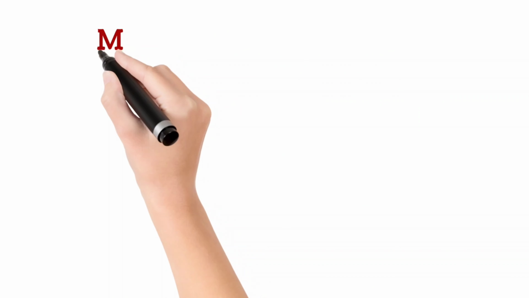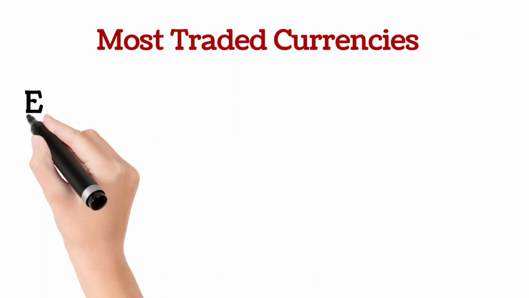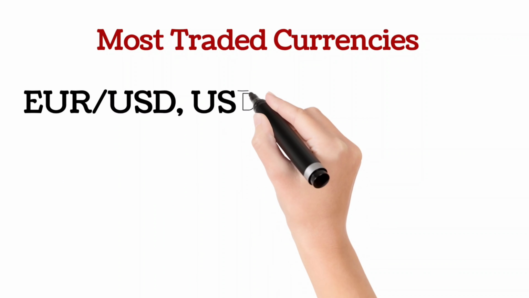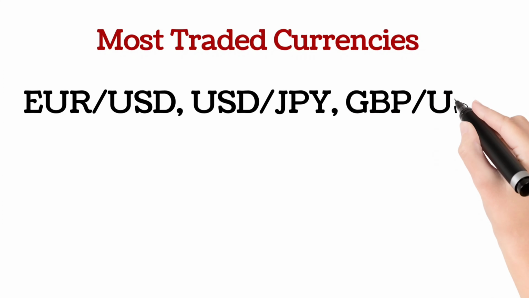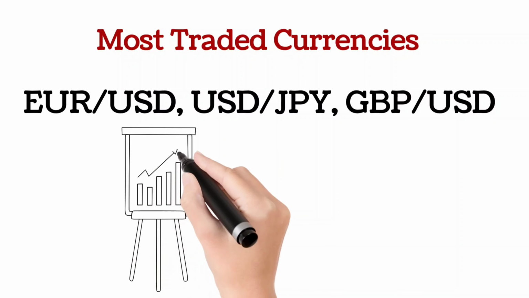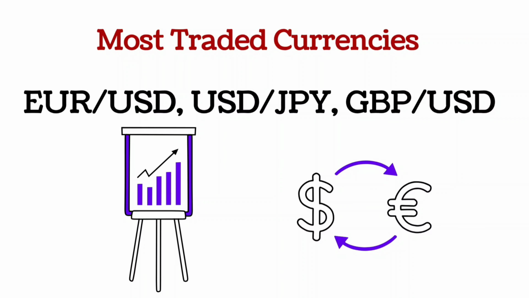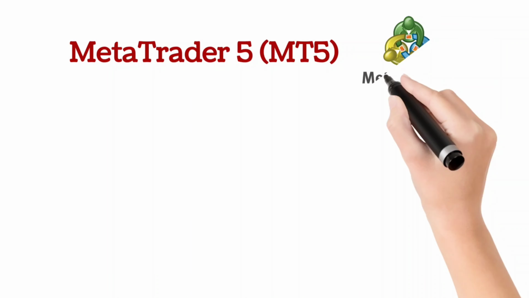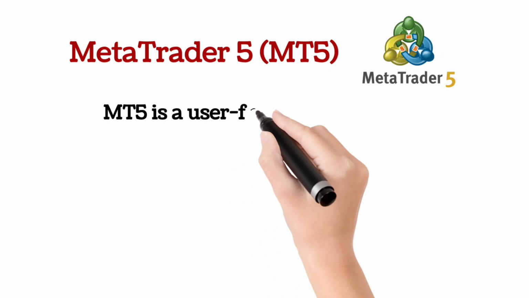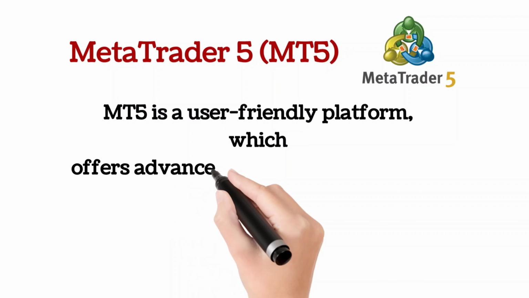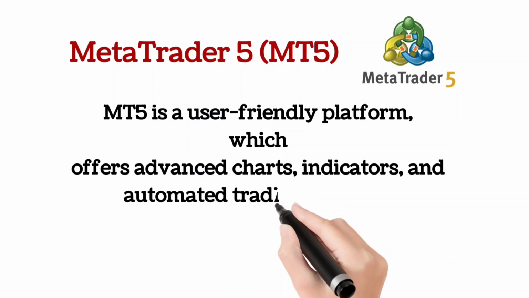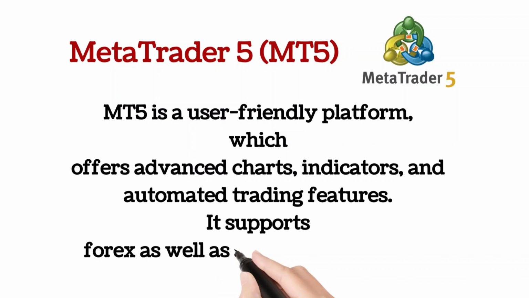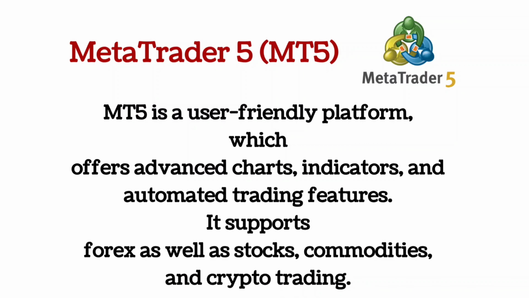Let's talk about the most traded currencies. EUR USD, USD JPY, GBP USD are the most traded currencies in the forex market. Quick6 works with the MetaTrader 5, meaning the MT5 platform. MT5 is a user friendly platform which offers advanced chart indicators and automated trading features. It supports forex as well as stocks, commodities and crypto trading.